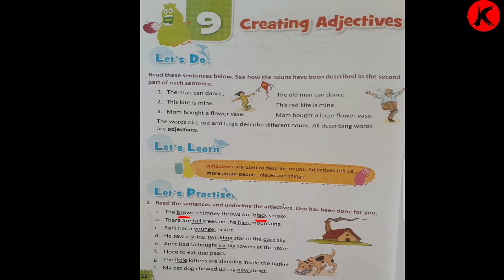B. There are tall trees on the high mountains. How are the trees described? Tall. T-A-L-L, tall. And the mountains, how are the mountains? High. C. Rani has a younger sister. Rani has a sister, but how is her sister? She is younger than Rani.